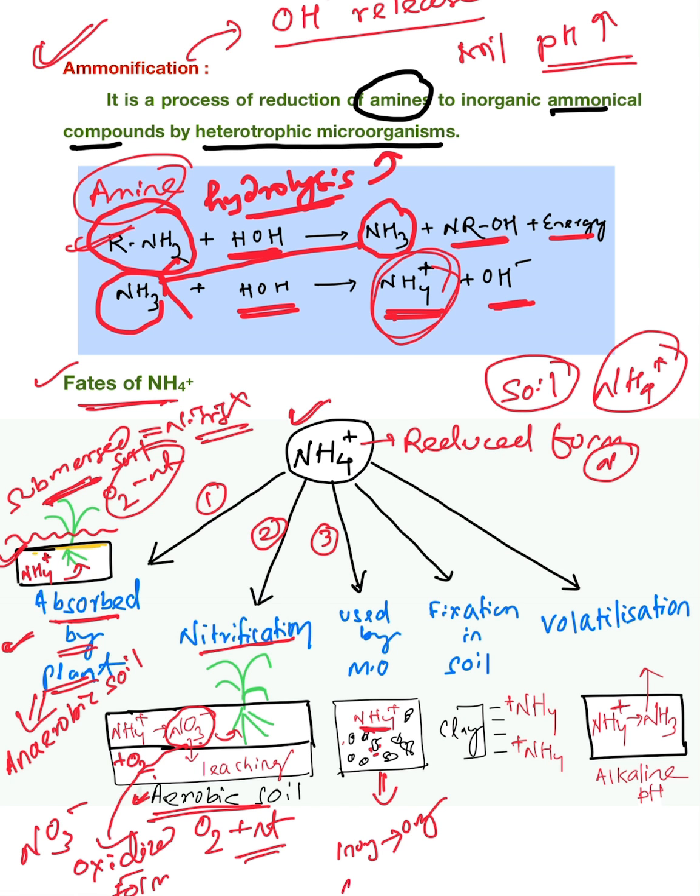What is inorganic? NH4 plus which is present in the soil is the inorganic form. But when the microorganisms take up this NH4 plus and produce proteins, it becomes organic form. So this process is called immobilization.